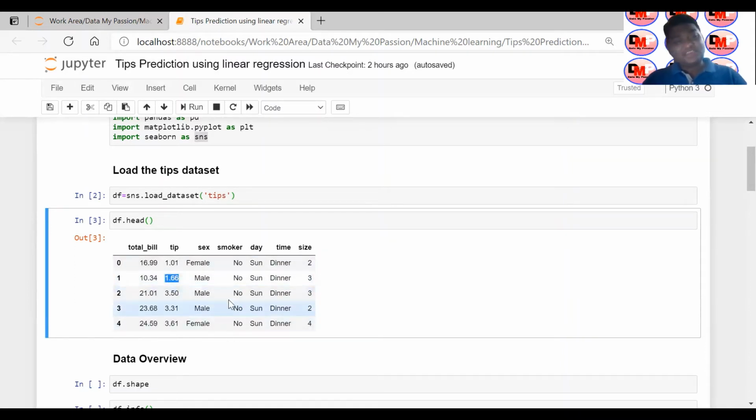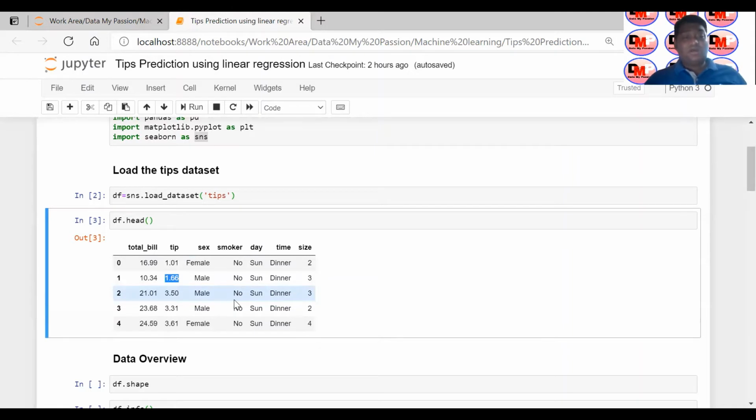So based upon the similar nature of the data, if you want to predict a tip, these are the different features. There could be the total bill on which you can rely, because if the bill is higher, there is a high probability that the customer will pay you more tip, okay.